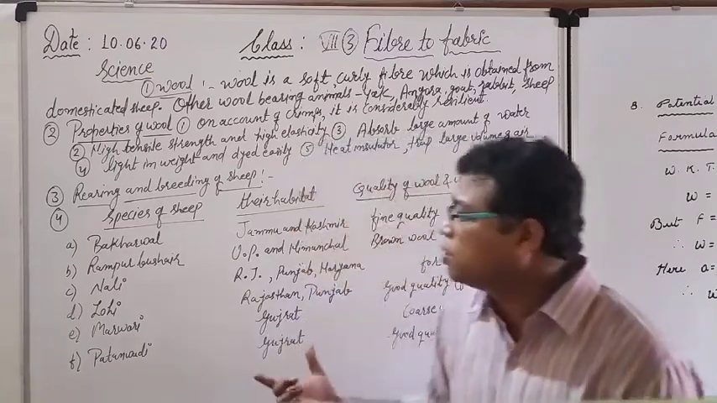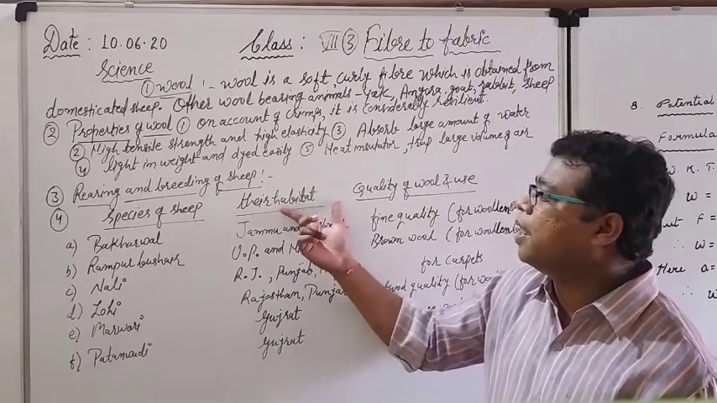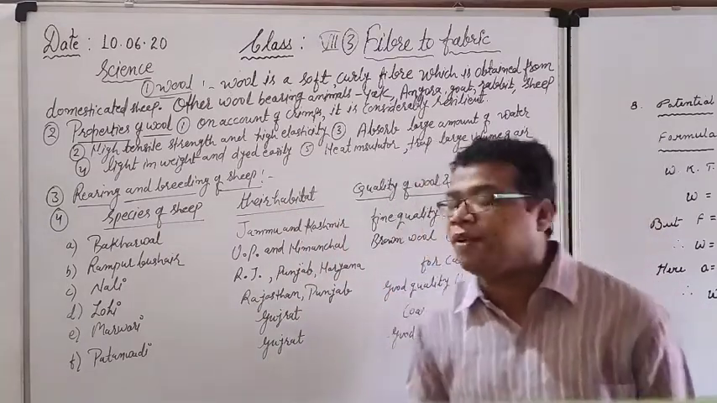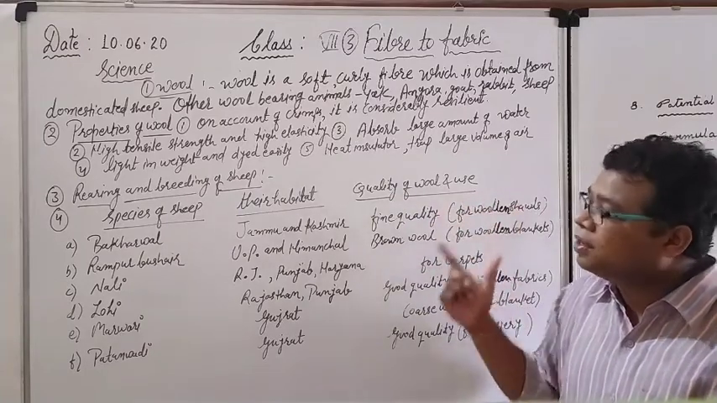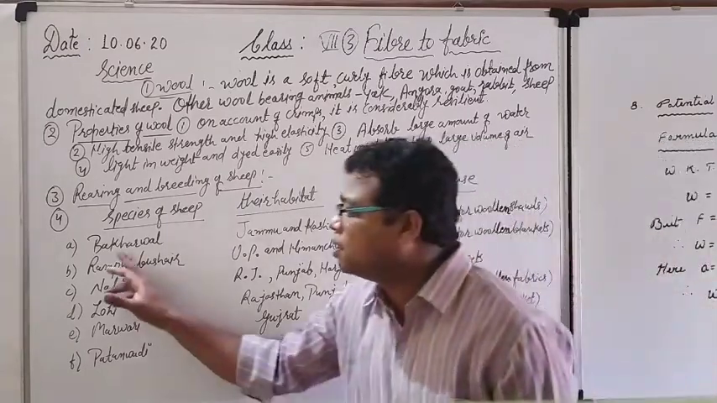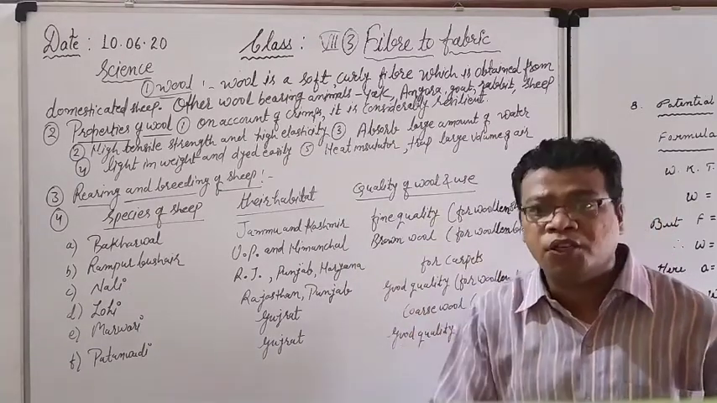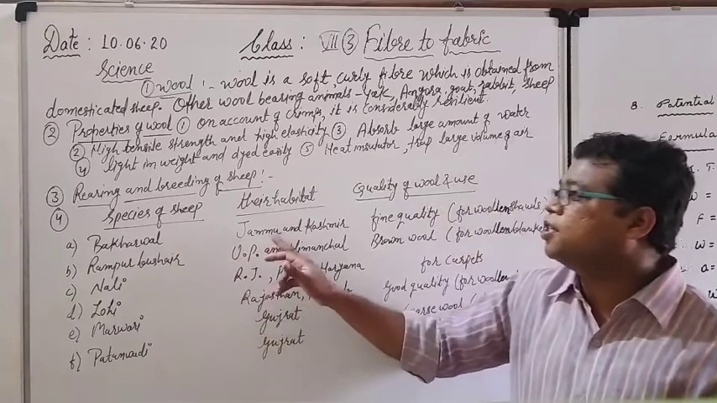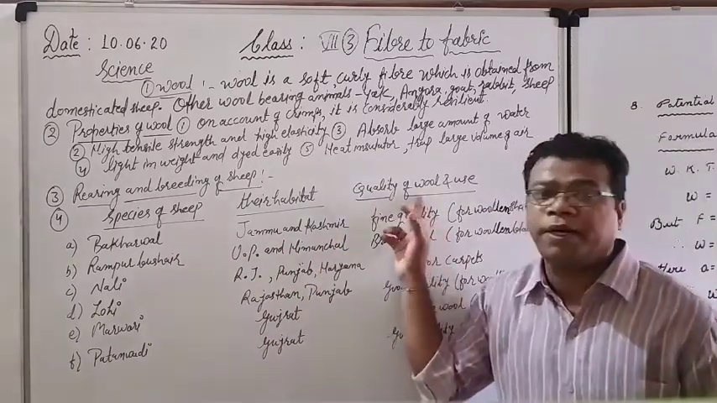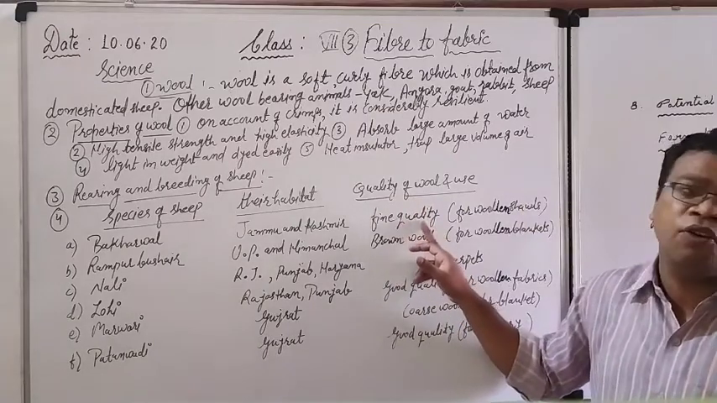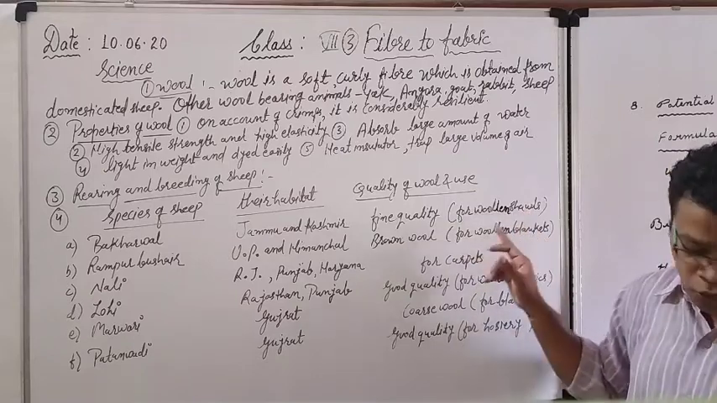And right now we have to see the next topic, that is the species of the sheep. Their habitat means home, where they especially live, and what is the quality of wool and its use which is given by them. So one by one we have to see. First is the Bhakarwal. It is the name of a sheep. It is reared especially in the Jammu and Kashmir state of India. What quality of wool is given by them? Fine quality of wool is given by them, and it is actually used for woolen shawls.